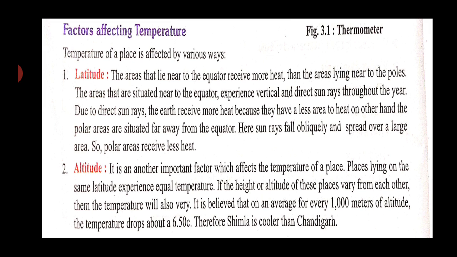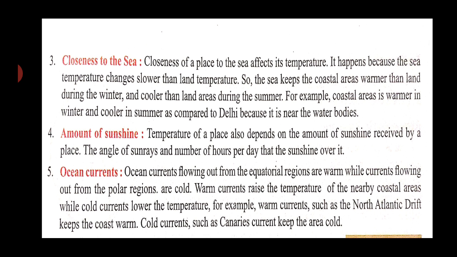It is believed that on an average, for every 1000 meters of altitude, the temperature drops about 6.5 degrees Celsius. Is it clear? Therefore, Shimla is cooler than Chandigarh. That is very easy to understand. Now the next points are the points that affect temperature. There are a total of 5 points. Now let's see what the third point is.